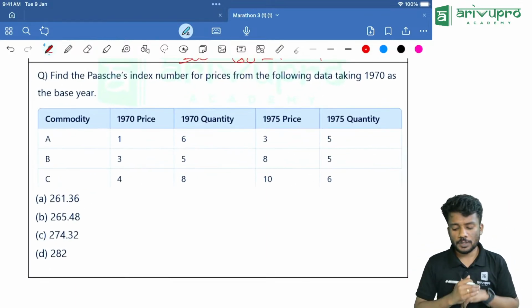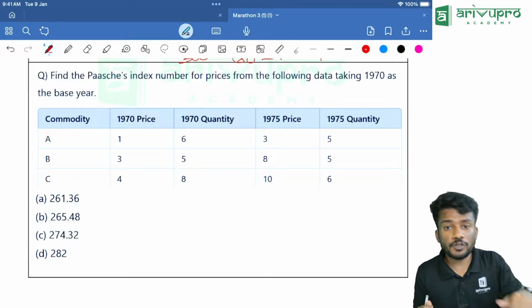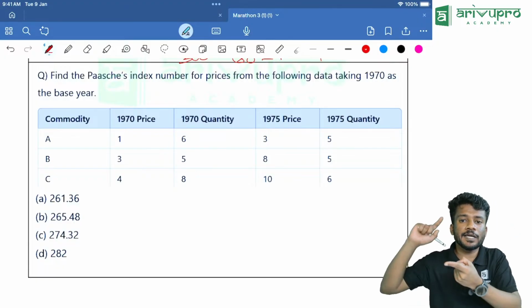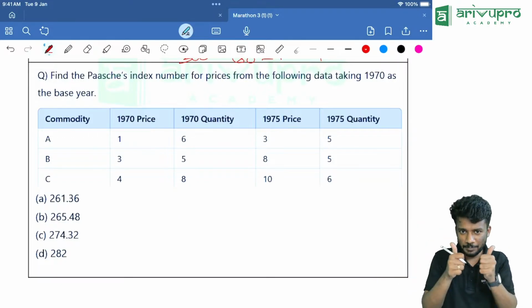Now people, next one. One person was asking about normal distribution. We will be doing it tomorrow in the next class. We will be doing random variable and normal distribution together. Keep that in mind.